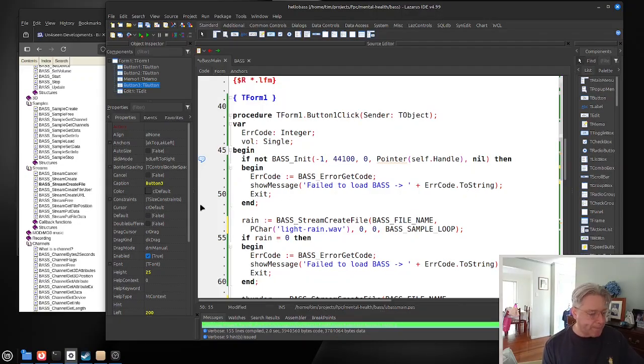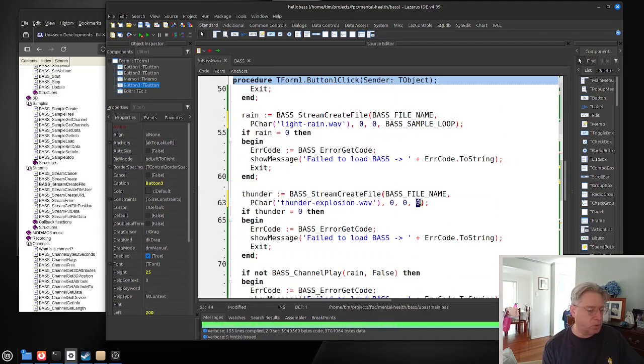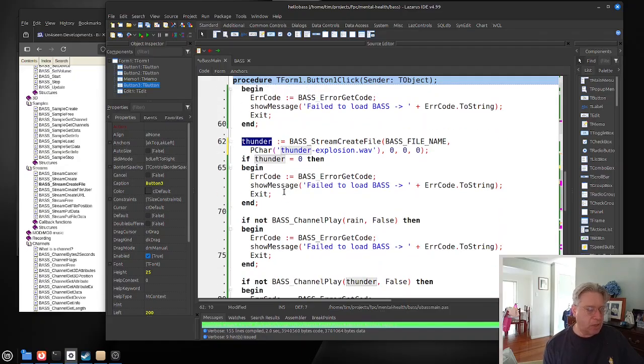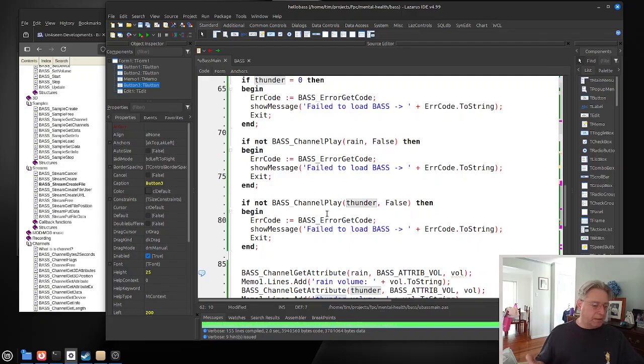On this one here, by the way, it will be looping, and this one will not be looping. This is our rain file, and this will be our thunder file. Now that we have a handle to those files, the next thing I want to do is, how do I play them? To do that, I'm going to be using the channel play function, and if it returns false, then we had an error, and we can do something with that. Otherwise, now they're both playing.